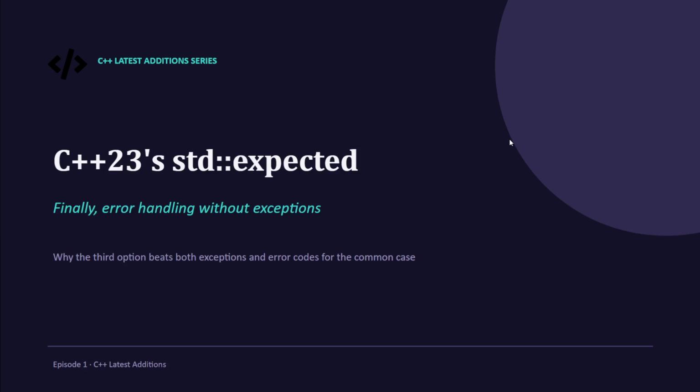C++23 finally gives a third option that's been standard in Rust and functional languages for years. std::expected. Let's see what it actually does and why it is worth switching to.